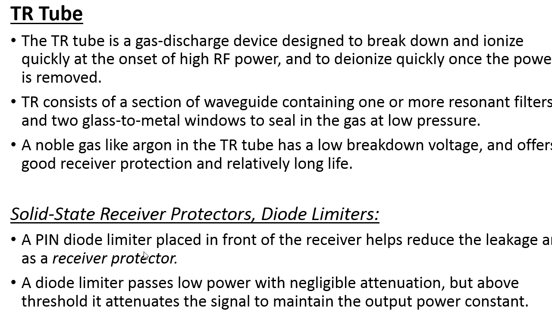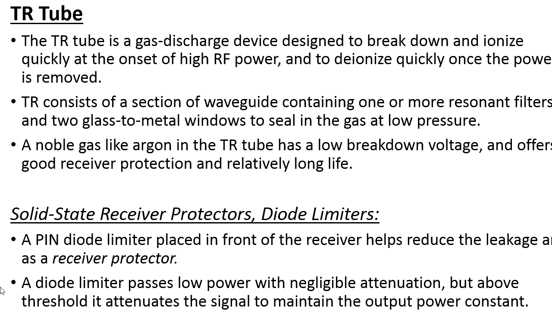The limiter is used to protect against the leakage signal from the transmitter part of the radar passing to the receiver part. The job of the limiter is to protect the receiver part of the radar from the leakage signal of the transmitter here. Let me discuss the types of limiter. First is the diode limiter. Here we use a diode limiter that is placed in front of the receiver to block the leakage signal from the transmitting part of the radar.